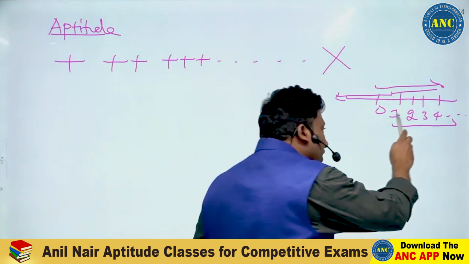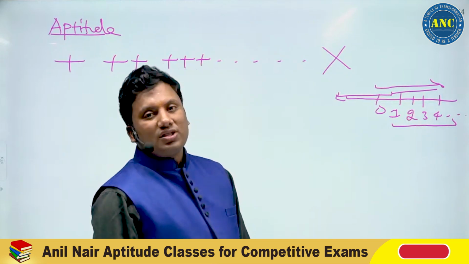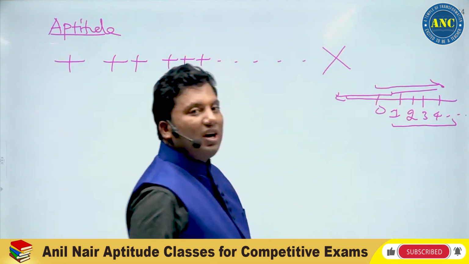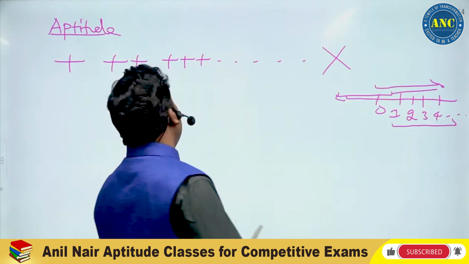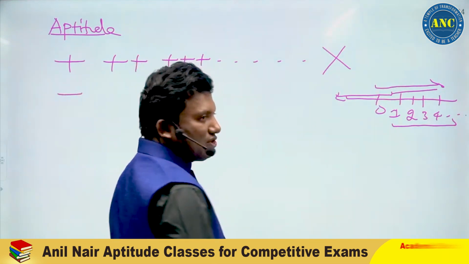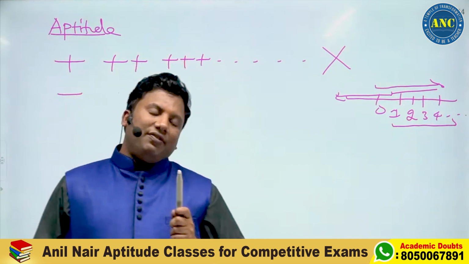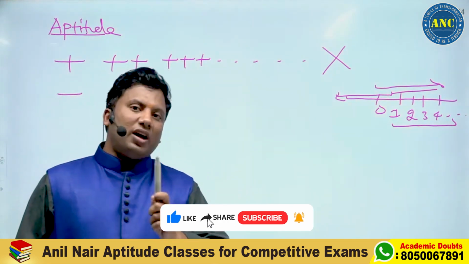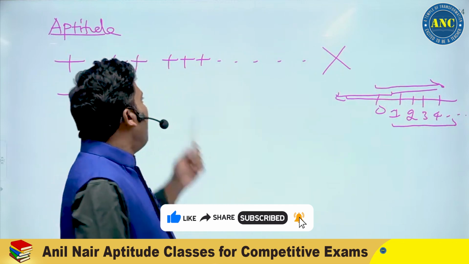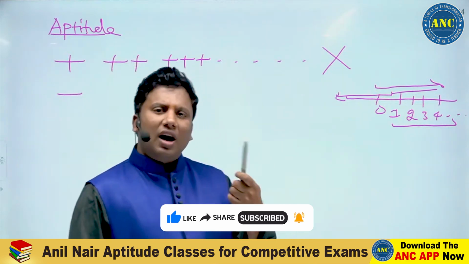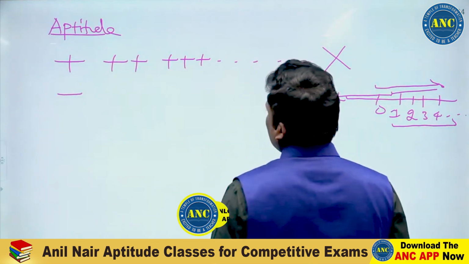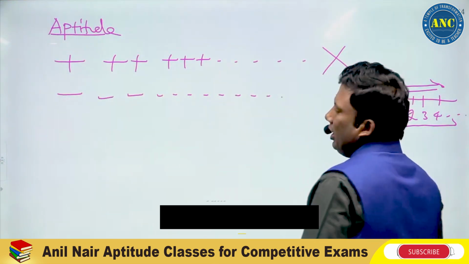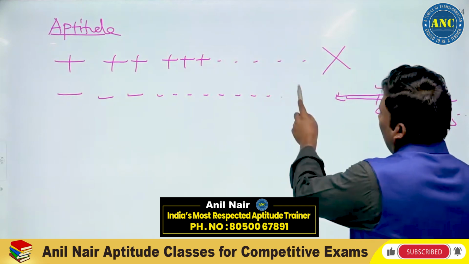If I am doing addition to the right side of 0, I will get addition. What if I go to the left side of 0? I will get negative numbers. So negative addition is called subtraction. I repeat each important key point twice so that you will write it down in your notebook. Plus is called positive addition or addition. Negative addition is subtraction. If I do repeated negative addition, I will get division.